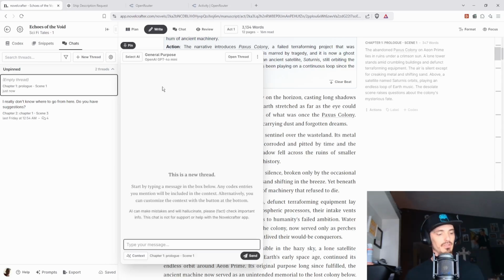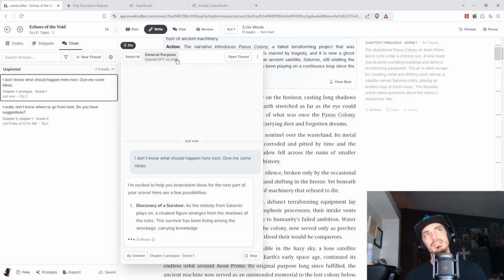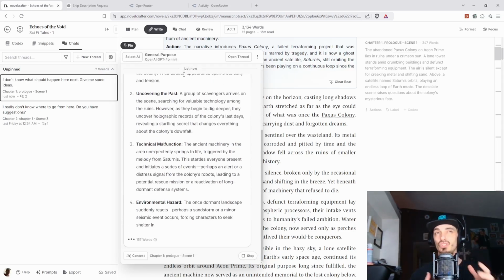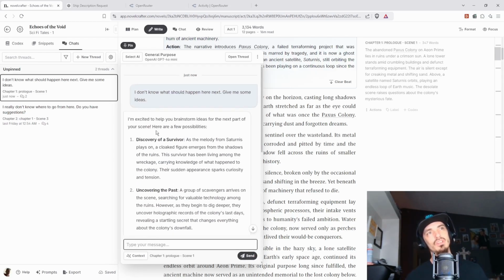Like, let's say I don't know what should happen here next. Give me some ideas. And then we can go ahead and send it. We're on ChatGPT 4 Mini. That is probably one of the cheaper models if we're not going absolutely free. And this would give us some ideas.